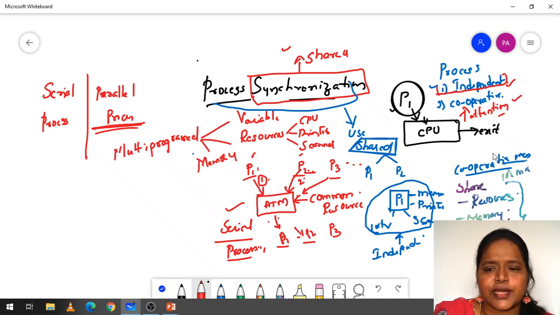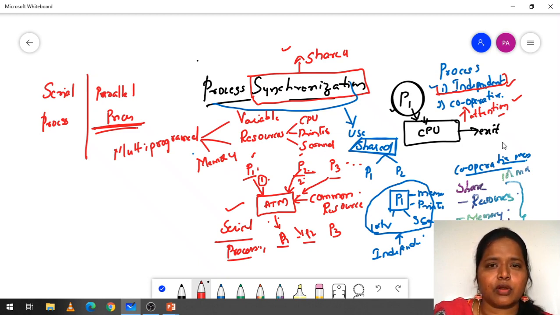If processes share some sort of resources, one process will affect the other processes. That may be a resource, a printer, a memory, or a variable, whatever it may be. If anything is shared in the shared mode, then we call it a cooperative process. For the cooperative process we need synchronization, but we don't need any synchronization for the independent processes. So processes are of two types: independent processes and cooperative processes.